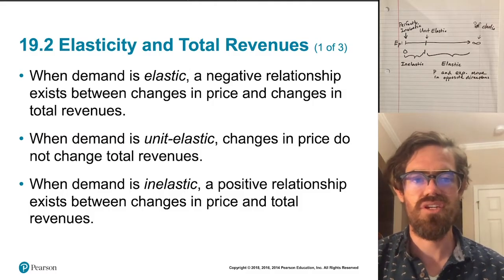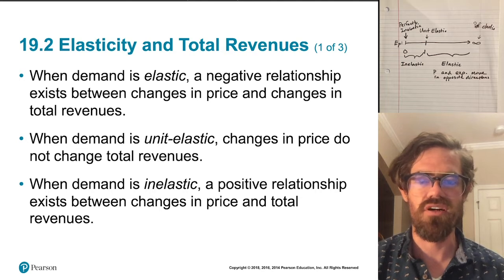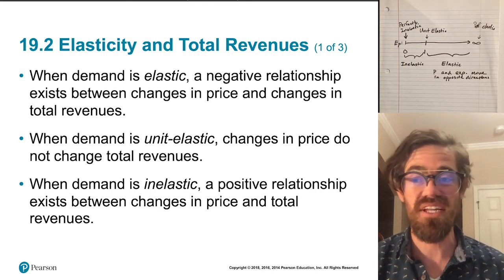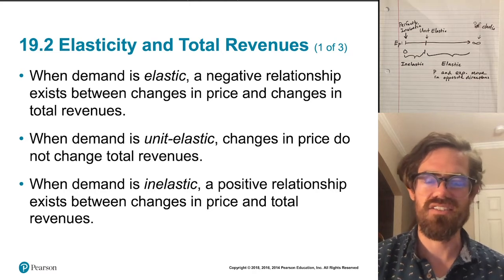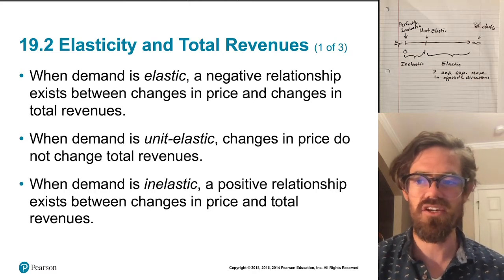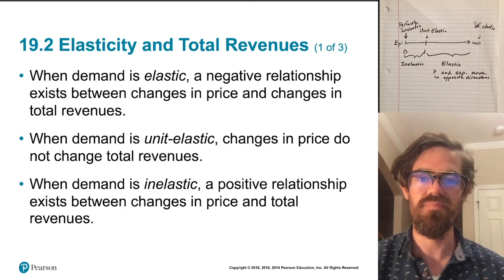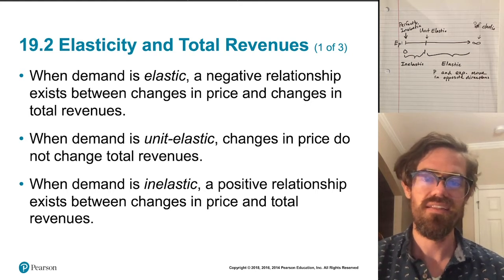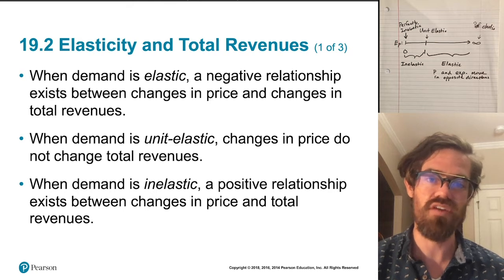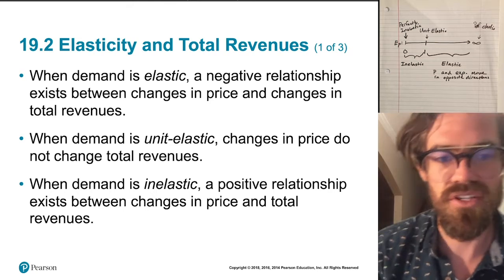All right, so in this section, we're going to talk about how elasticity and total revenues are related. Now, we actually already talked about it, because we talked about elasticity of demand and total expenditure. Well, as it turns out, total expenditure ends up being total revenue for the firm, right? When you spend money, that's total expenditure. Well, that's revenue. The money that you spend is revenue for the firm. So we've actually already talked about this. So this is kind of a review.